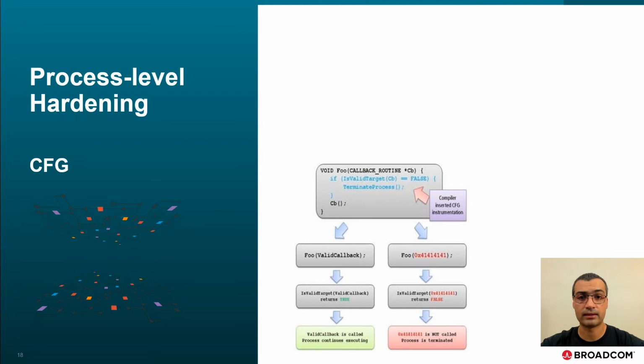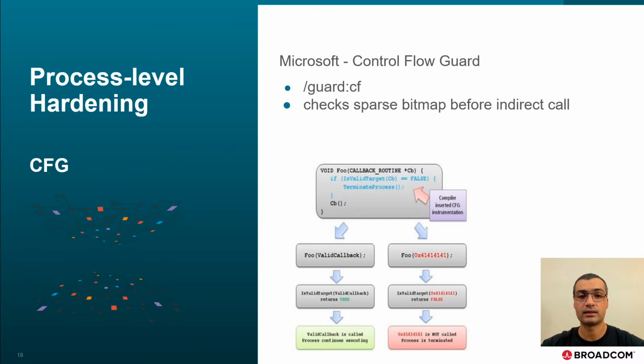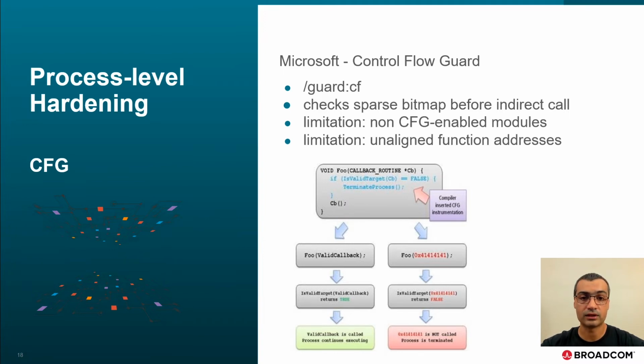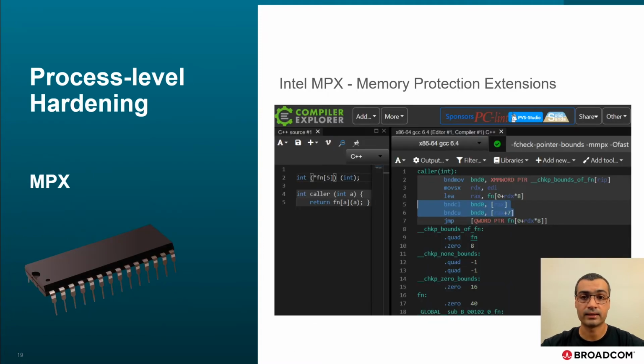To combat exploits that rely on overwriting function pointers or vtables, Microsoft introduced CFG, or Control Flow Guard. It requires compiler-instrumented binaries, such that every indirect call goes to a stub that checks the call target address to be present in a sparse bitmap of allowed targets. Some important limitations of the technology are around dealing with loading non-CFG-enabled modules and with the way unaligned function addresses can be treated, due to the need to reduce the bitmap size. Nonetheless, CFG significantly increases the difficulty of exploitation when employed appropriately.